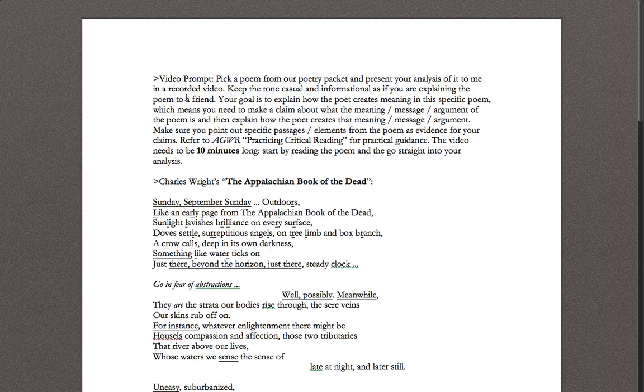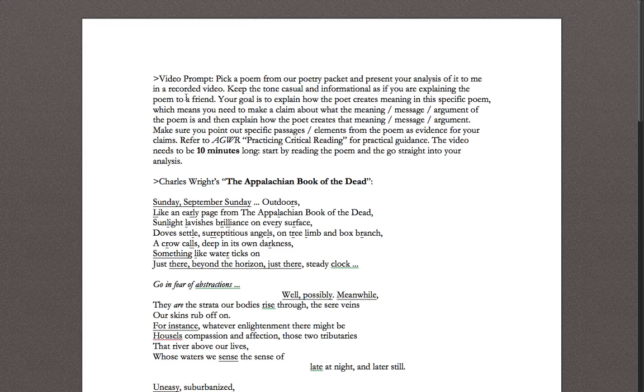Let's read the prompt. So let's pick a poem from our poetry packet and present your analysis of it to me in a recorded video. Keep the tone casual and informational, as if you're explaining the poem to a friend. Your goal is to explain how the poet creates meaning in this specific poem, which means you need to make a claim about what the meaning, message, or argument of the poem is, and then explain how the poet creates that meaning, message, or argument.